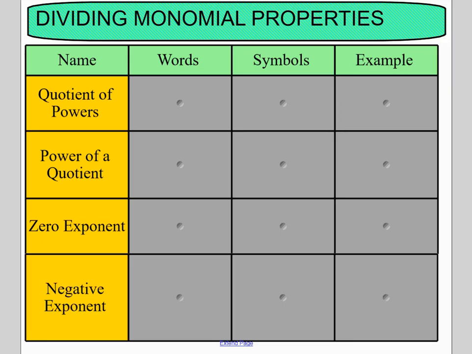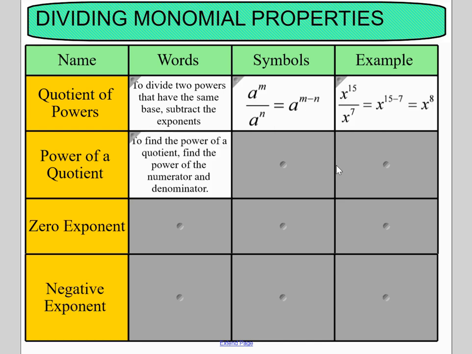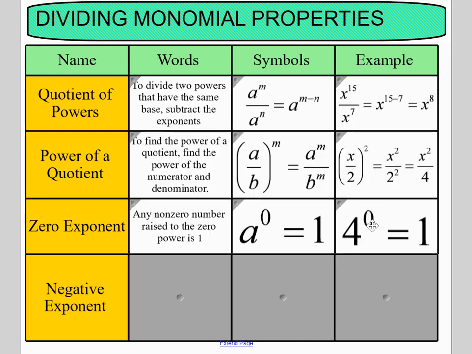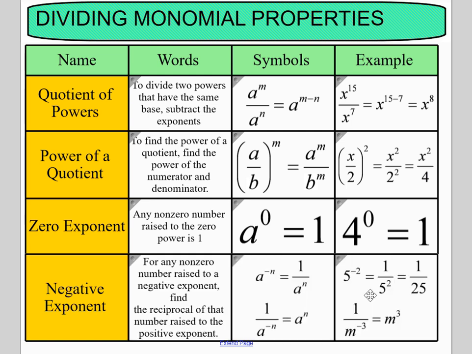So next up we have some dividing monomial properties, and once again this is one of those things I will open all these up for you and you are free to write them down. Basically, if we have a quotient of powers, we are going to be subtracting the two exponents. If we have a power of a quotient, we're going to distribute that power to each individual thing. If we have a zero exponent, anything raised to a zero power is going to be 1. If we have a negative exponent, basically that tells us to flip our fraction. Once again, you'll want to pause the video and get that all copied down.